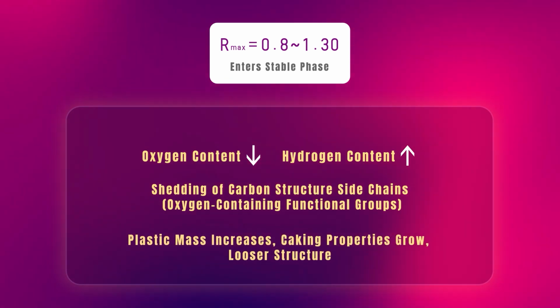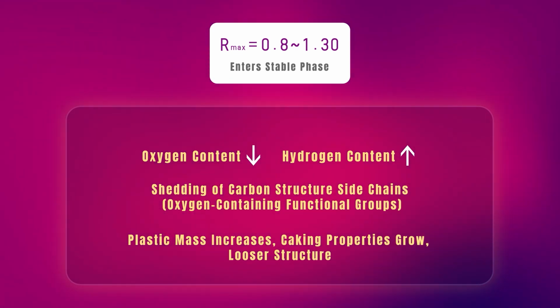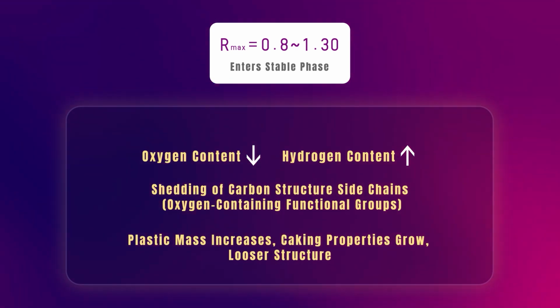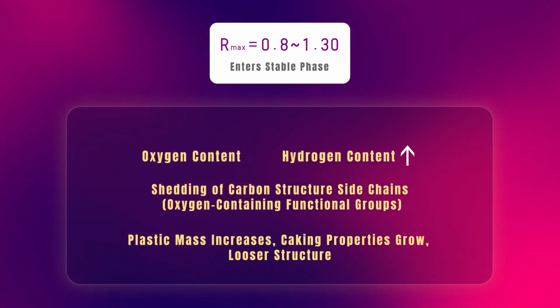On one hand, the plastic mass continues to grow and caking properties continue to increase. On the other hand, this leads to a looser coal structure, a decrease in specific gravity, and an increase in porosity. In this process, the growth of the plastic mass reaches its peak when approaching a reflectance of 1.3. This process is essentially complete.